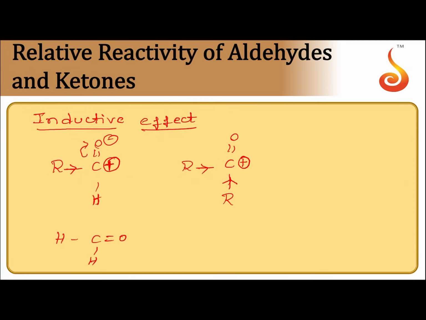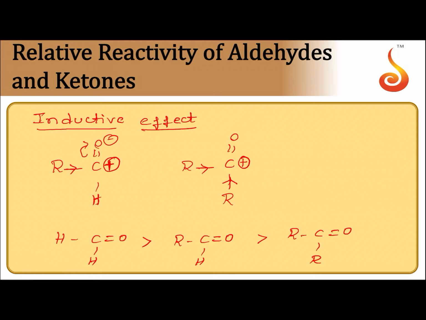Among aldehydes, if I take formaldehyde, it is more reactive than any other aldehyde. Aldehydes are more reactive than ketones. Why? Aldehydes are more reactive than ketones because the magnitude of positive charge on carbonyl carbon of aldehyde is more than ketone.